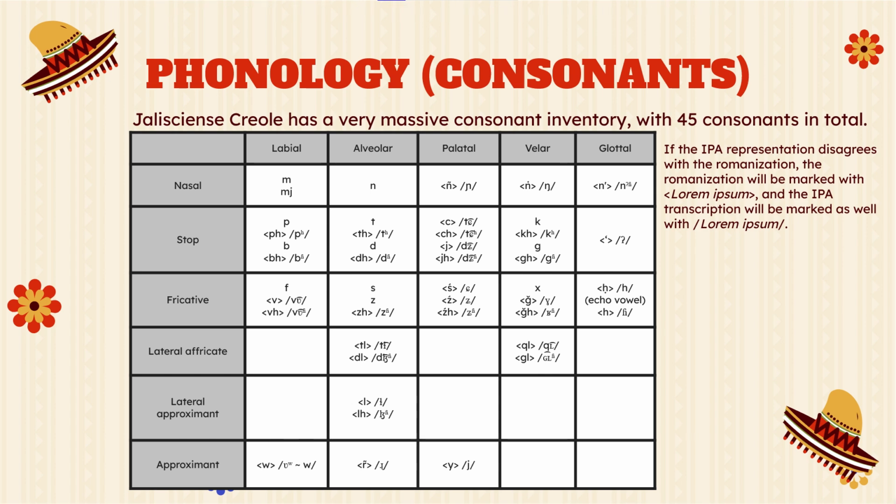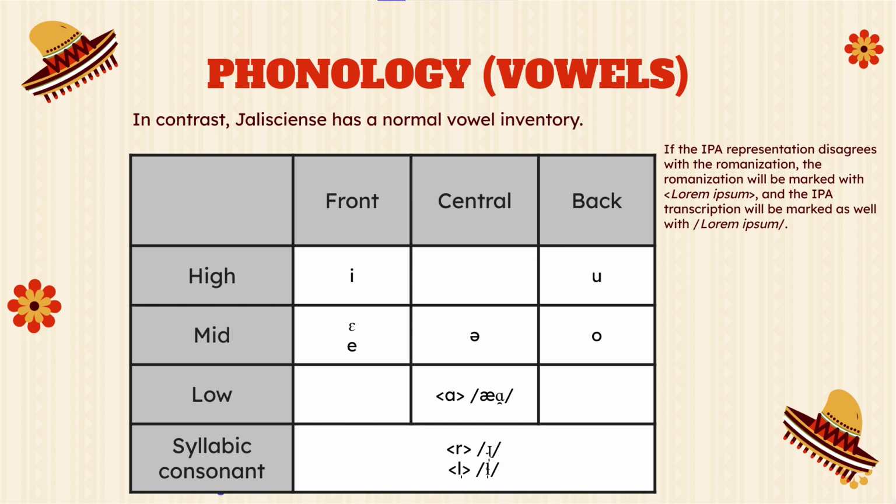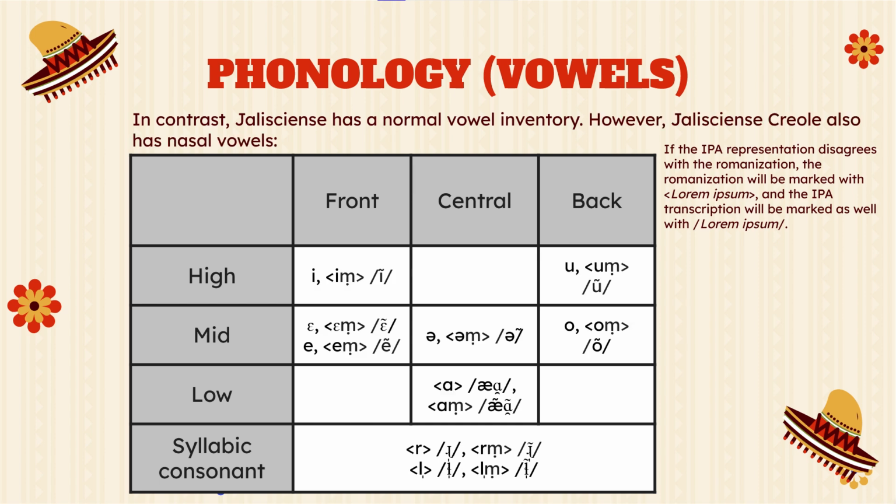In contrast, Jalisciense Creole has a normal-looking vowel inventory. However, it also has nasal vowels.